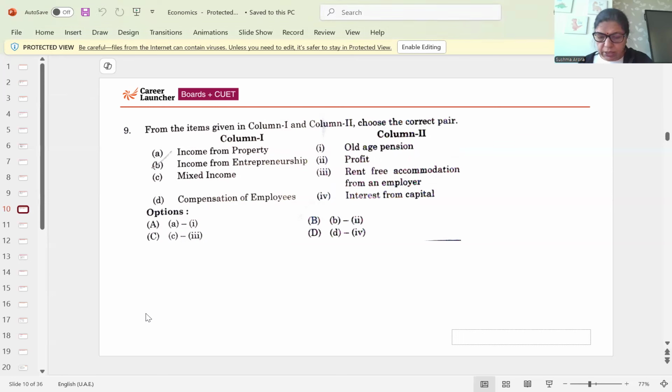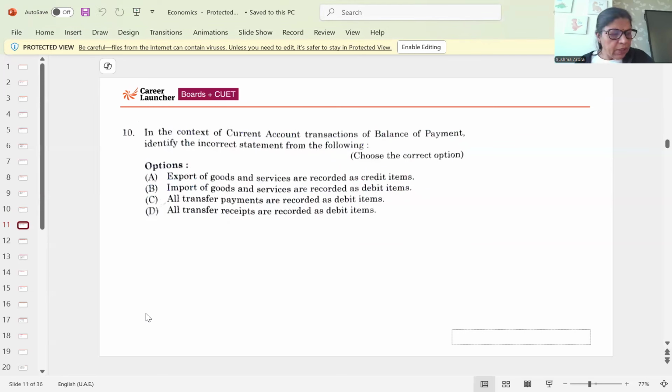Then next is 10th, in the context of current account transactions, BOP, identify the incorrect statement from the following. So the incorrect statement is: exports are recorded at credit side, yes. Imports are recorded at debit side, yes.